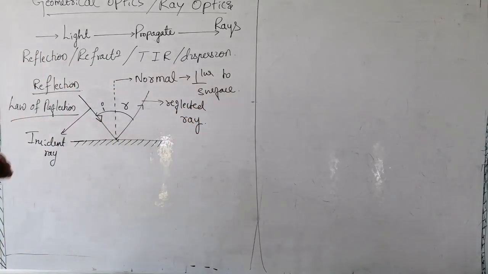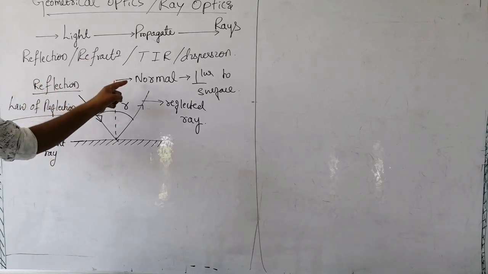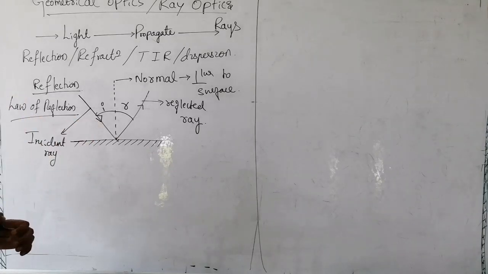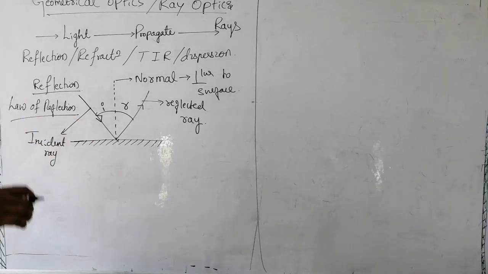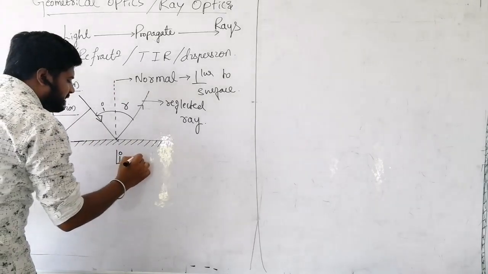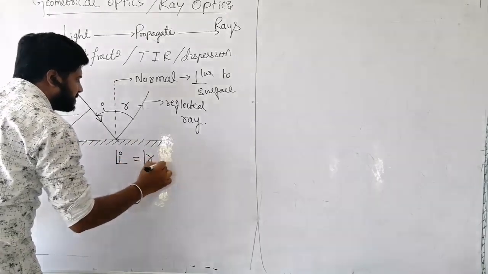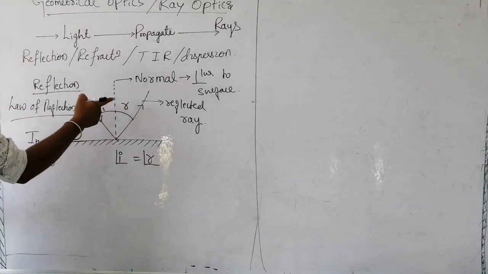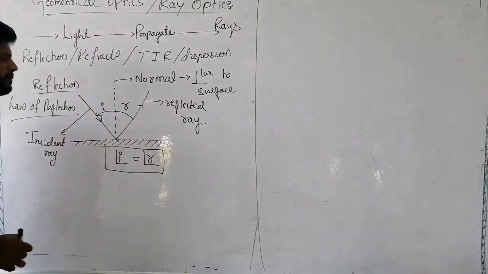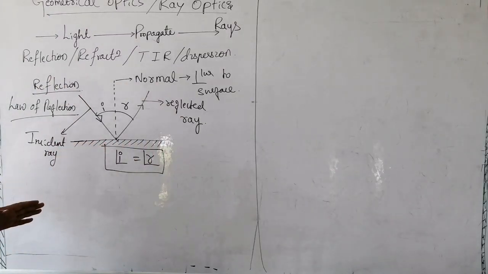According to the law of reflection, the incident ray, normal and reflected ray always lie in the same plane. Very important for us is that the angle of incidence is equal to the angle of reflection. R is the angle of reflection, I is the angle of incidence. This point is very important.